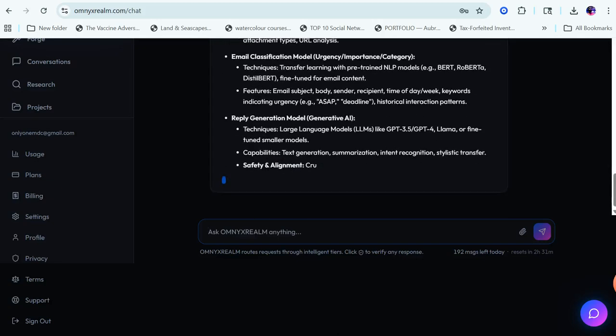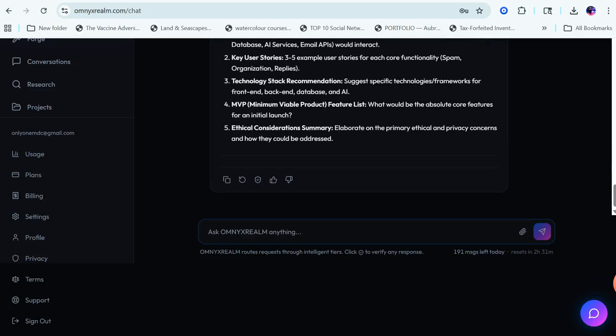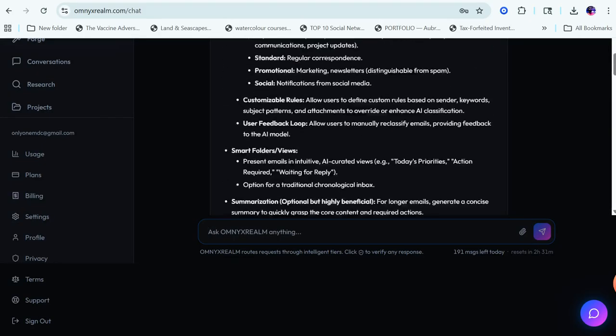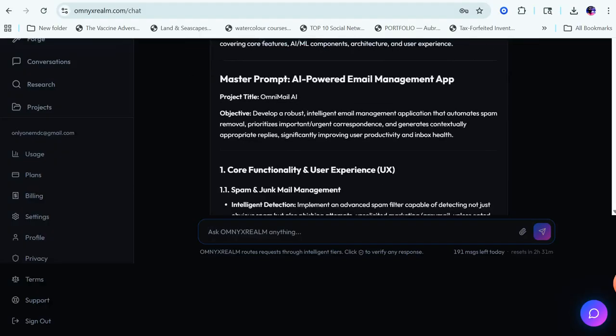So this is something I can do in ChatGPT. This is something I can do in Claude Code. I'm going to take from that one sentence that I just made, I'm going to take this master prompt and I'm not going to take it to some other place. I'm going to take it to what's called the Forge. So let's go see what it says. Let's just look at just a little bit of it, see what it created.